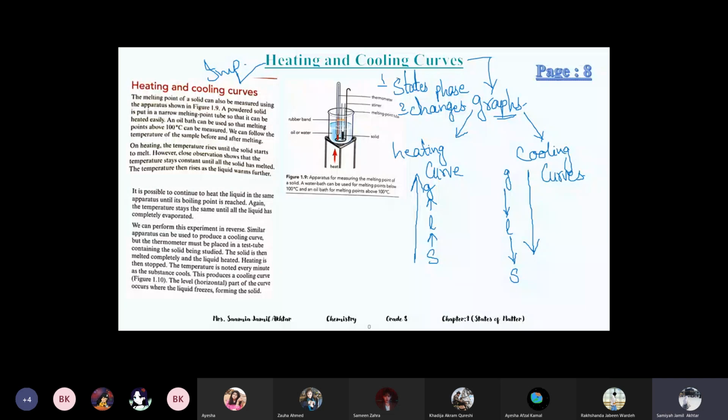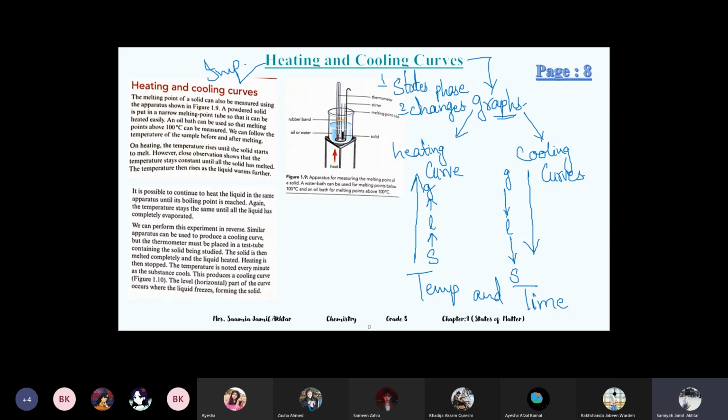These graphs are between temperature and time, since there will be an x-axis and a y-axis. With the passage of time in the heating curve we increase the temperature, and in the cooling curve we decrease the temperature. This is the introduction of it.